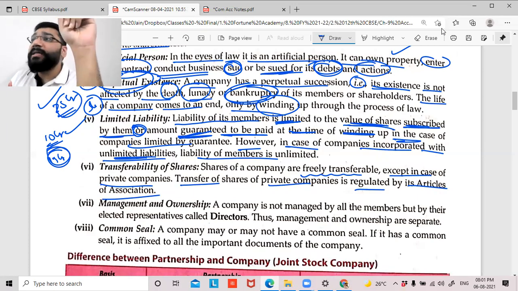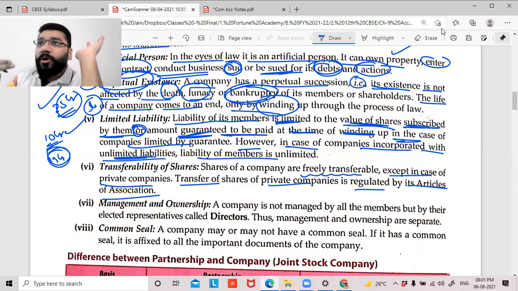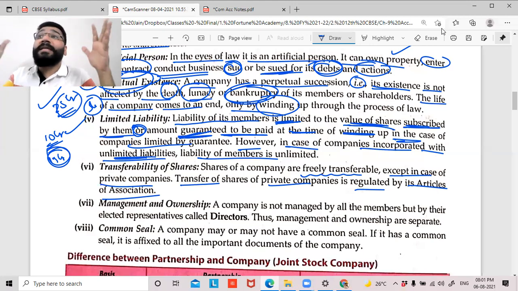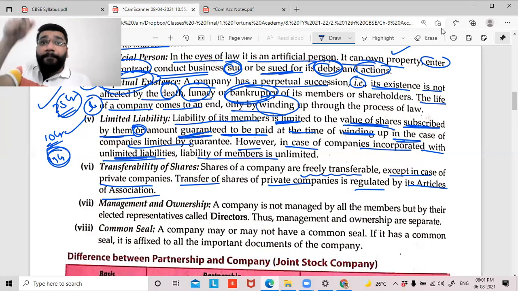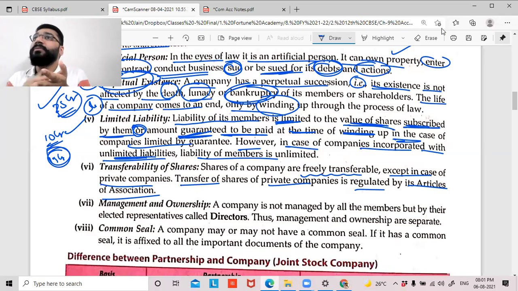In the next class, I'll be discussing what the articles of association and the memorandum of association are. In precise terms, the articles of association is nothing but the rule book of the company. The Companies Act 2013 is a rule book, a law, which every company has to follow. But with articles of association, each individual company has its own rules and regulations to manage its business, saying how certain things will be managed. So it'll be specific to different companies. I'll discuss it in detail in the next class.